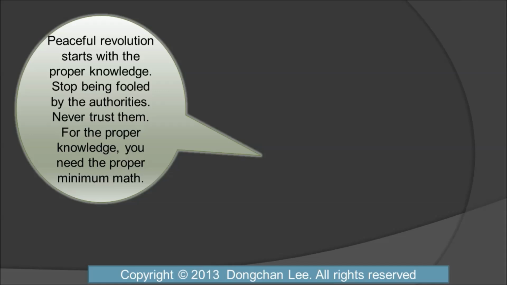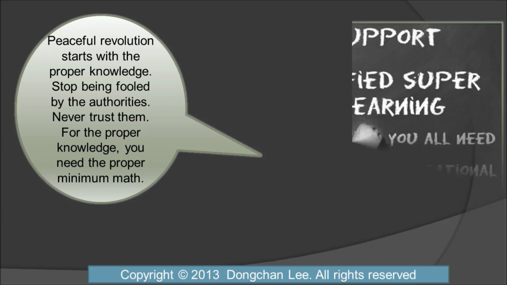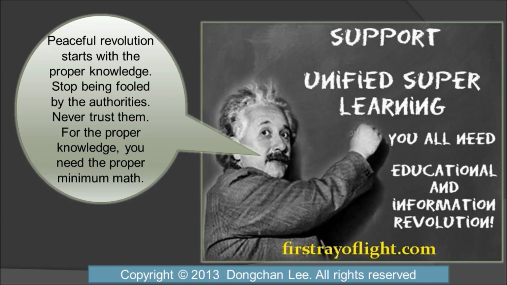But peaceful revolution starts with the proper knowledge. If you look around, we are duped by the authorities all around, in any industry or academia, pretty much. And for proper knowledge, the majority of people need to wake up and change the world together. For that matter, they really need a minimum amount of mathematics. Just rhetoric and written words can work to a certain extent, but there is a limit. To a certain degree, people need to be a little bit more mathematically minded altogether.